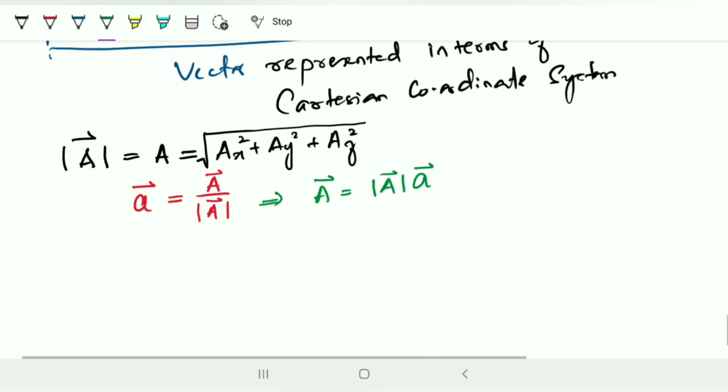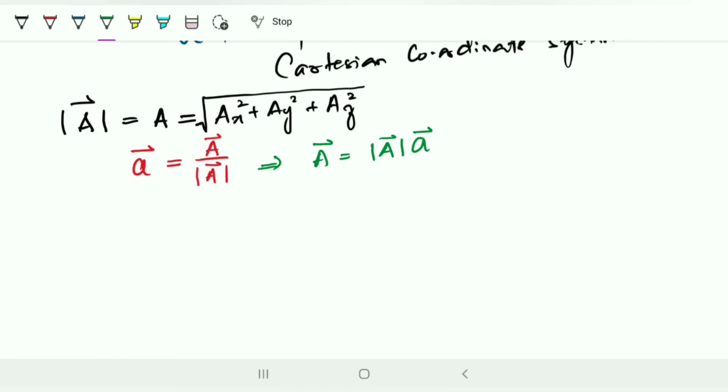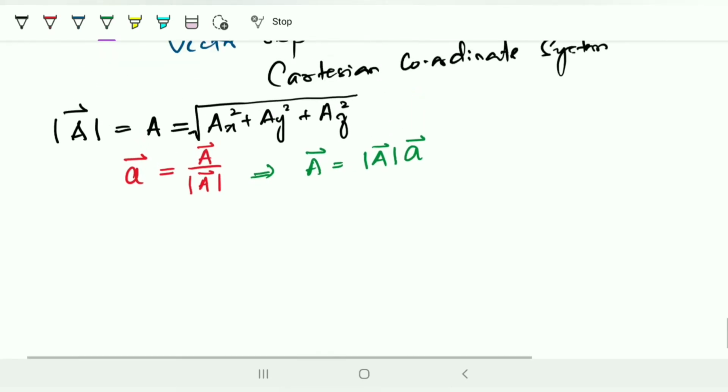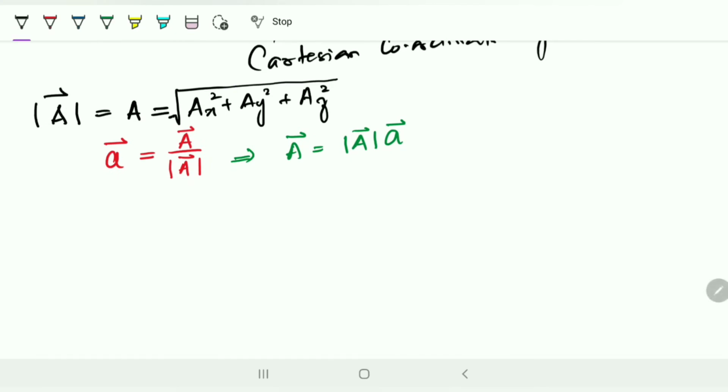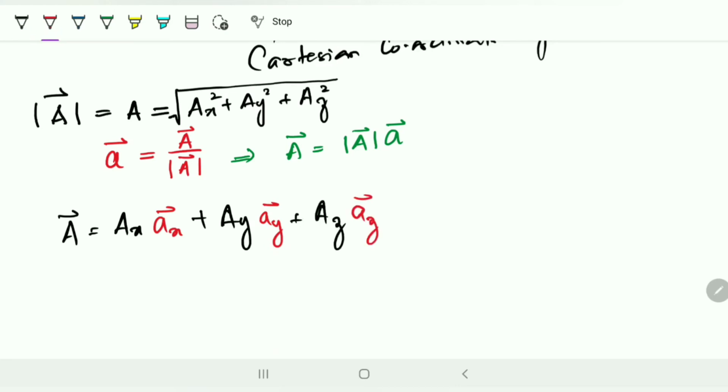Now, let me tell you how addition is performed between two vector quantities. Let me consider two vectors. The first is A equal to Ax into ax vector plus Ay ay vector plus Az az vector, and the second vector I am taking as B, which is Bx ax vector plus By ay vector plus Bz az vector.